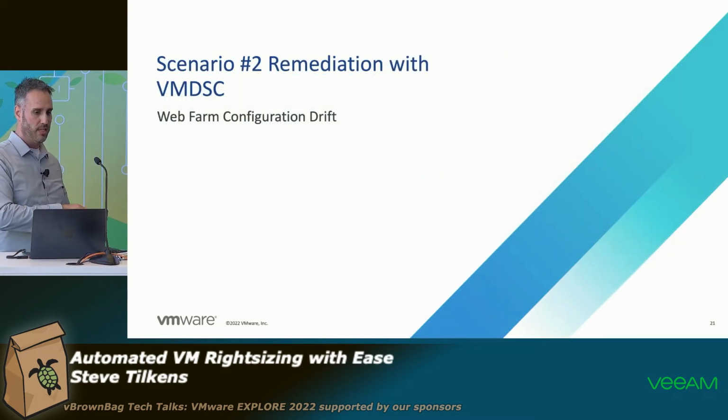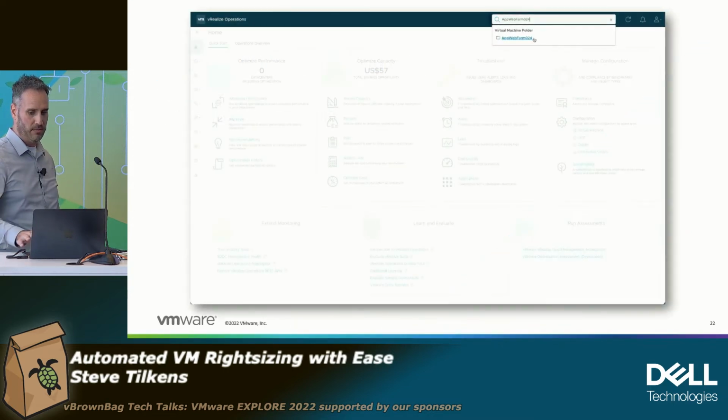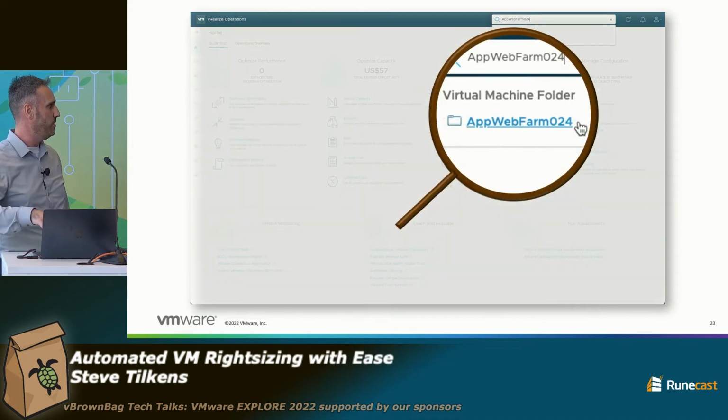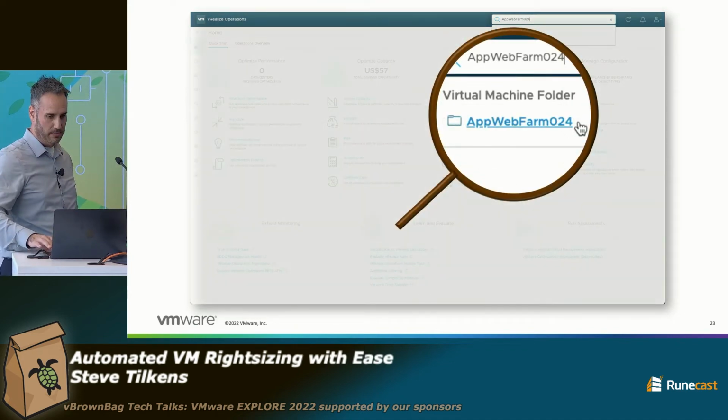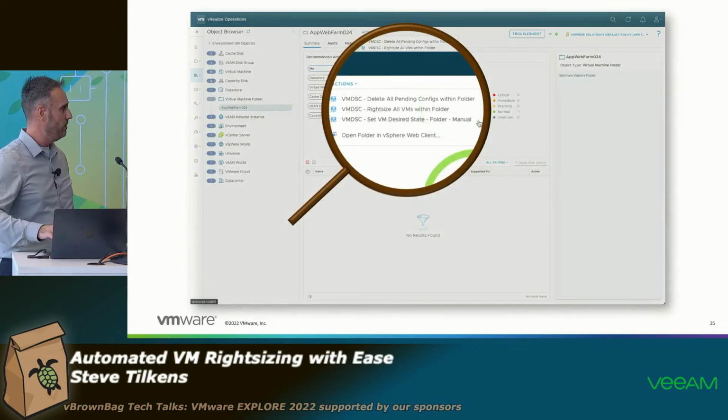So if we look at the second scenario, right, this was the web farm configuration problem where we've got VMs that are all sized incorrectly or inconsistently, right? So again, we're going to go into vROps. We're going to search for that folder this time, right? This is the folder where all those VMs reside. We're going to click on that. And then we're going to go up to actions. And again, we've got a couple new actions here, right? So we can right-size all VMs within the folder.